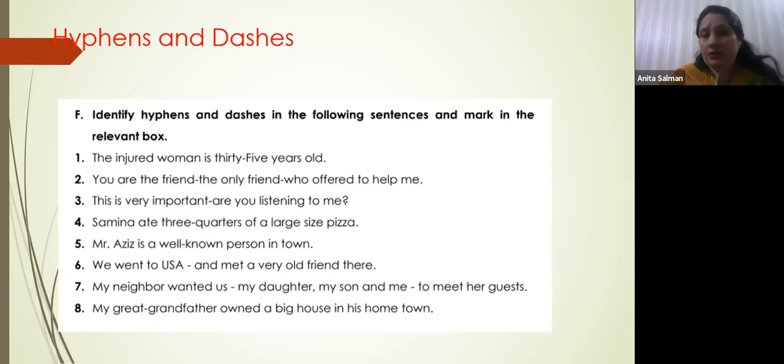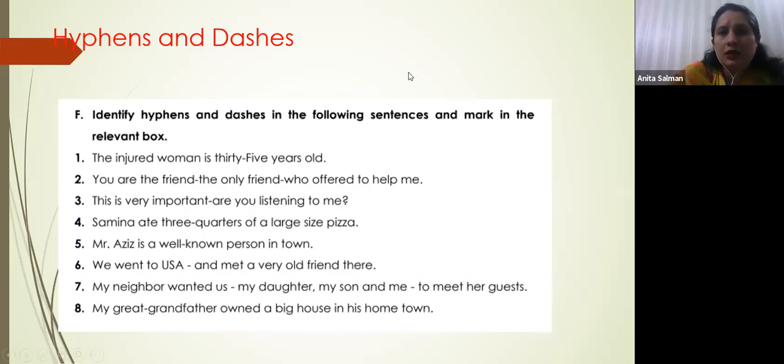Actually, the sentence is my neighbor wanted me to meet her guest. The information that he added in the sentence is my daughter, my son, and me. So it will be dash. Very good. My great grandfather owned a big house in his hometown. Great grandfather, it is hyphen.